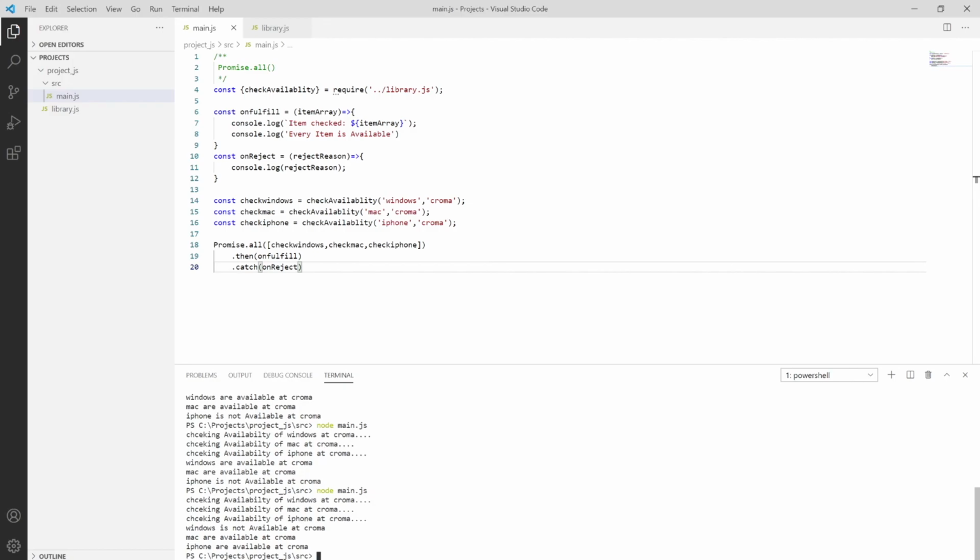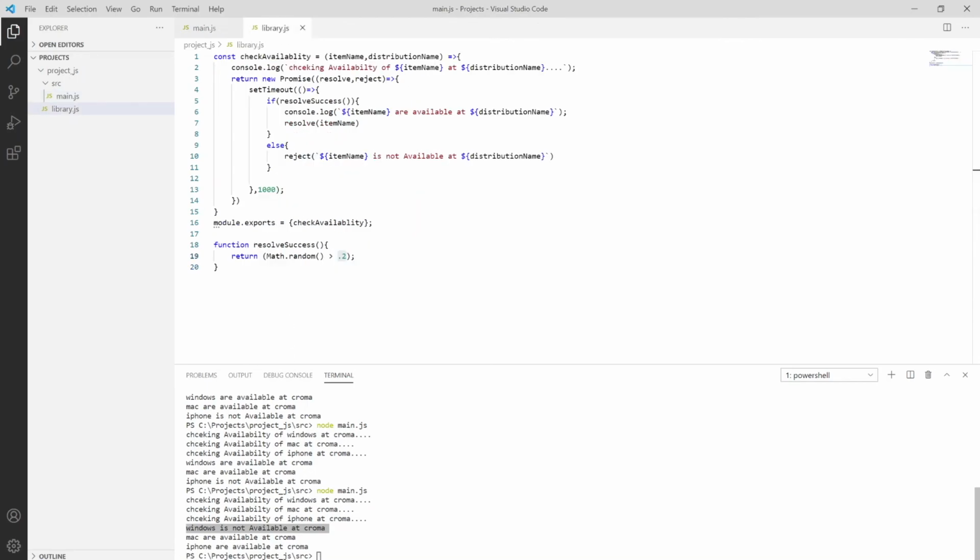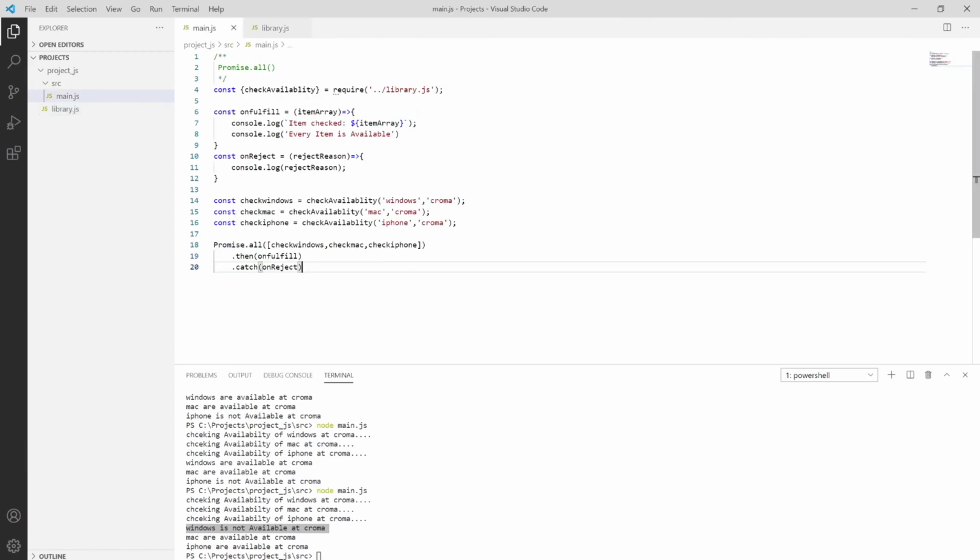So here you can check, this time Windows is not available, but the Mac is available and the iPhone is available. So why is it happening? It's because the random generator will produce a random number. If this is greater than 0.2, then we are passing this, just hard coded this value, and then we are returning based on that, maintaining or fulfilling the promises.